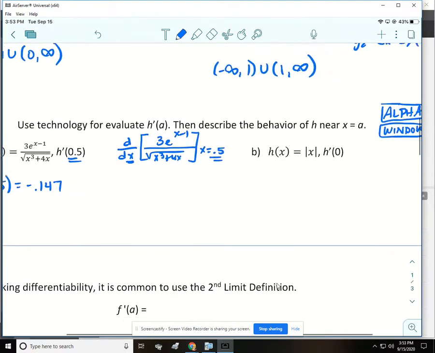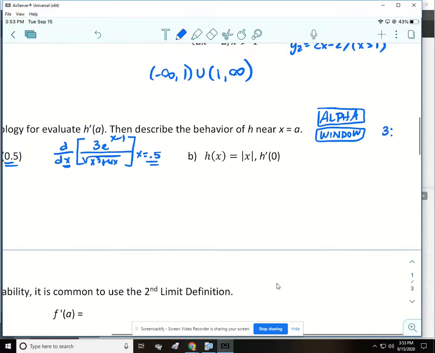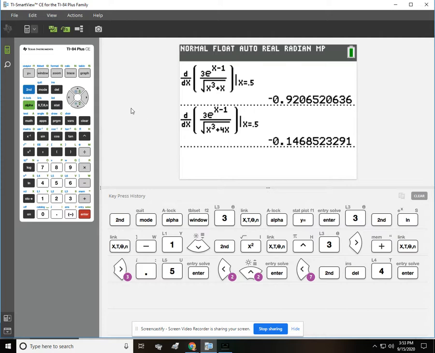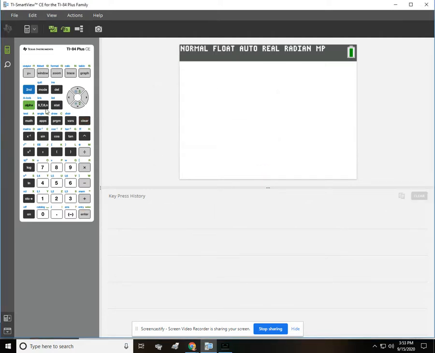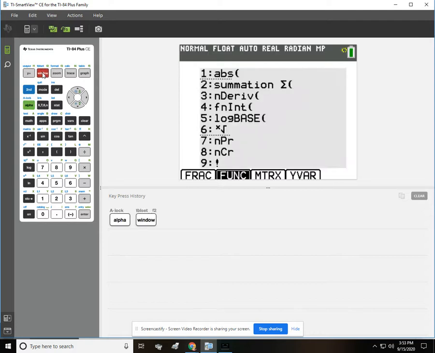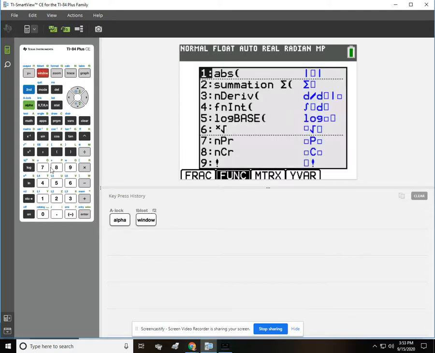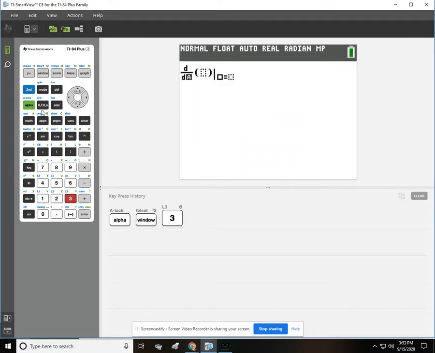All right, so you guys type in b on your own. So pause, type in b, and then pick back up with me. All right, so absolute value, you may not remember, is alpha window, also is number 1.